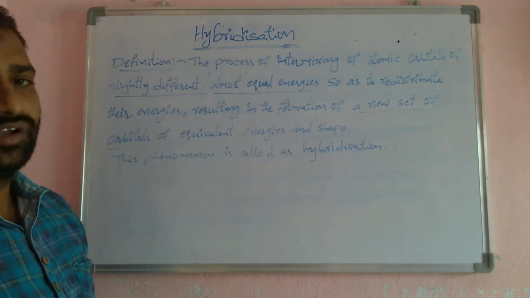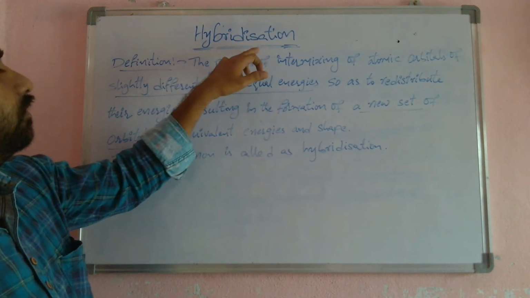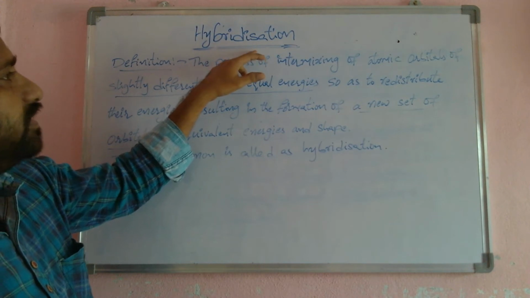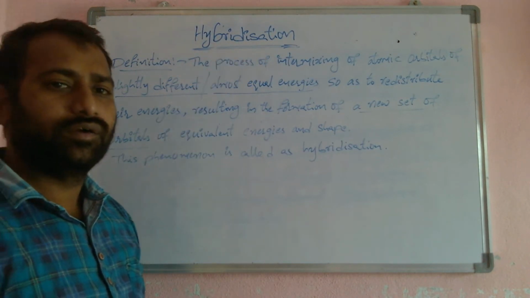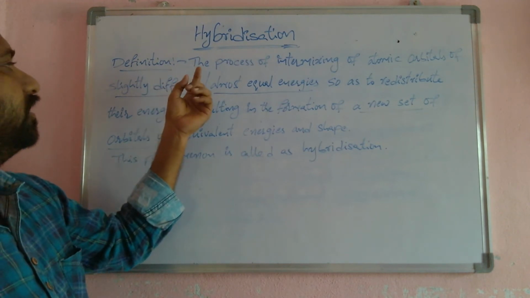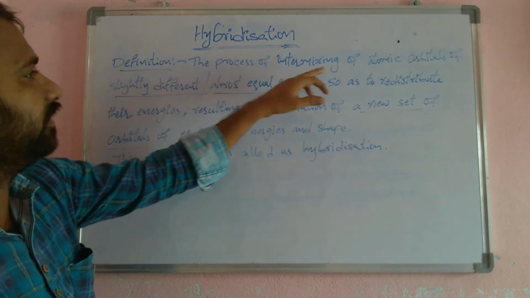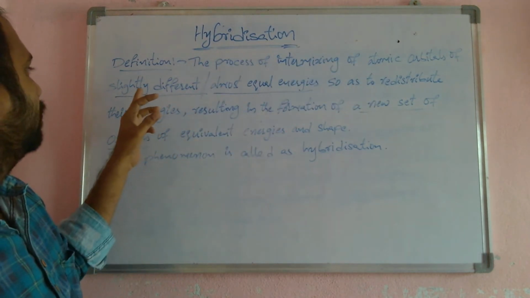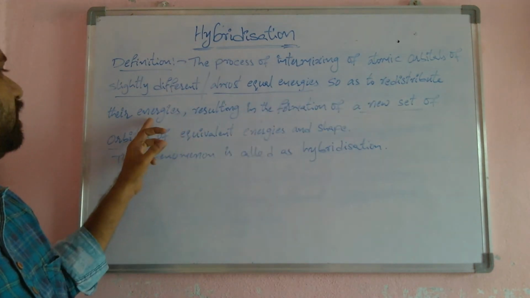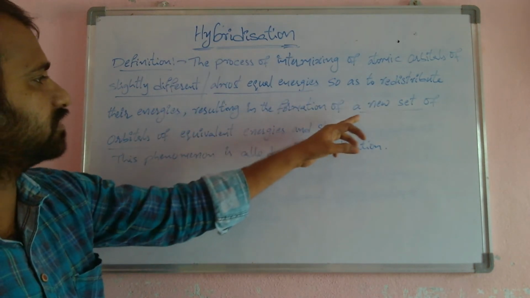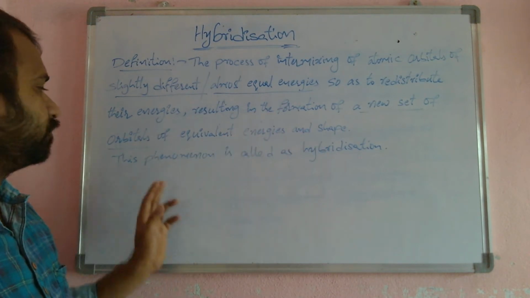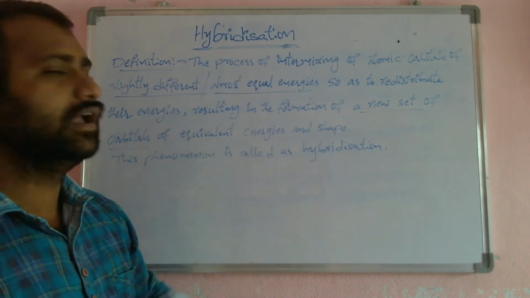So today our topic is hybridization. Hybridization belongs to chemical bonding and it is especially applicable for covalent bonds. What is hybridization? Hybridization is the process of intermixing of atomic orbitals of slightly different or almost equal energies so as to redistribute their energies, resulting in the formation of a new set of orbitals of equivalent energies and shape. This phenomenon is called hybridization.